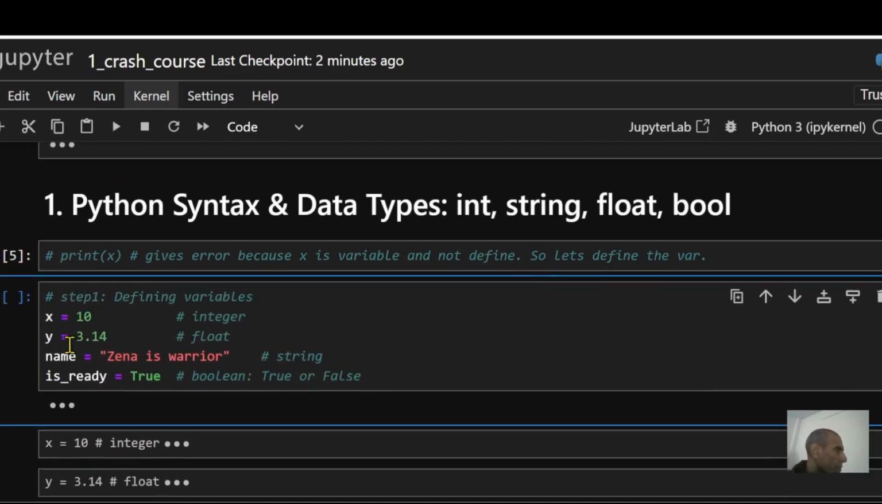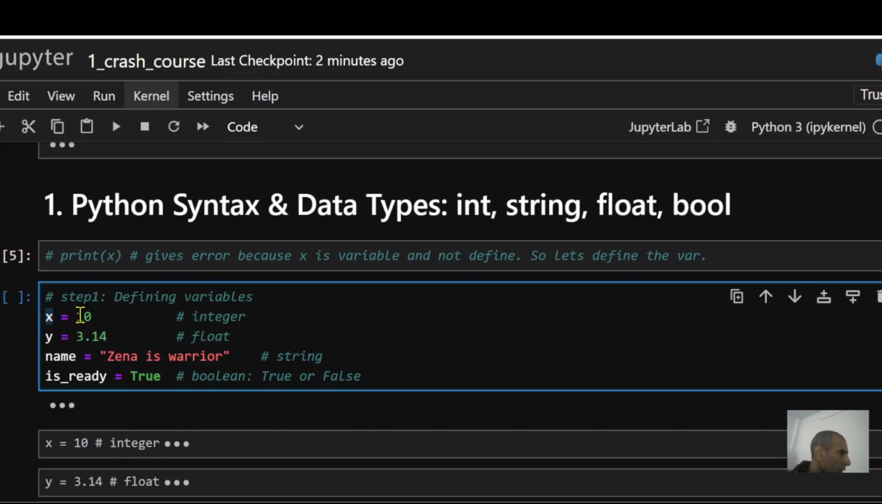Okay, so let's define some variables. Let's say my x is a variable. I'm defining it as 10. Now, since there is no decimal over here, Python is going to treat this as an integer. So my x is an integer variable. My y in this case is a float variable because this 3.14 has a decimal in it. In this case, name is a string variable because there is a quote present over here. In this case, is_ready is a Boolean variable. Now, one of the characteristics of a Boolean variable is that it can only hold two values, true or false. So anytime Python sees the word true, it's going to treat this as a Boolean variable.